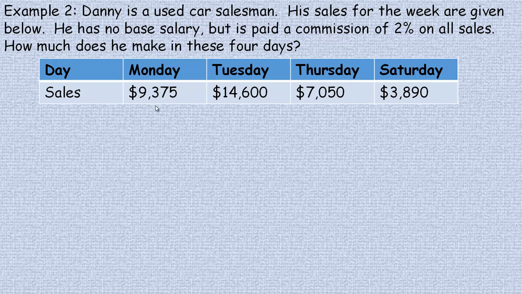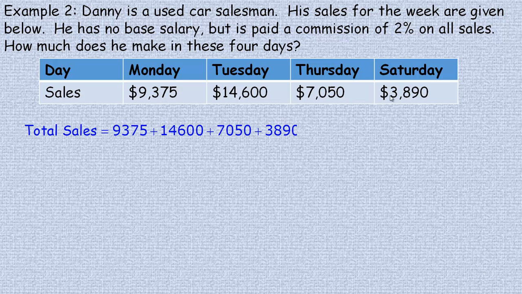Now we could find 2% of this, and 2% of this, and 2% of this, and 2% of this, and add those up, and that would be his commission for the week. But it would be easier just to find his total sales, to add those 4 numbers up. If we add those 4 values up, then his total sales for the week, he has sold $34,915. So we really need to just take 2% of this, and that will be his commission and what he's going to earn.